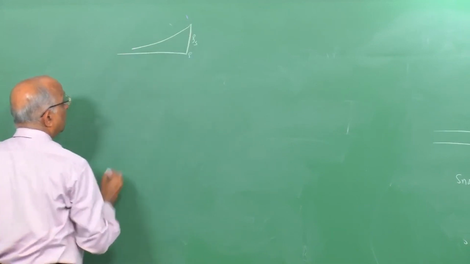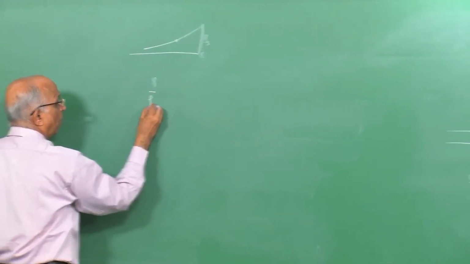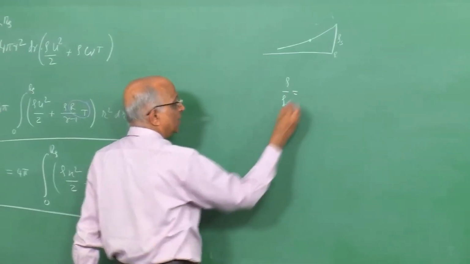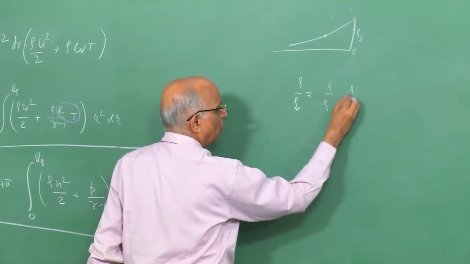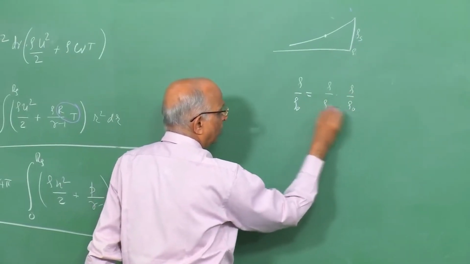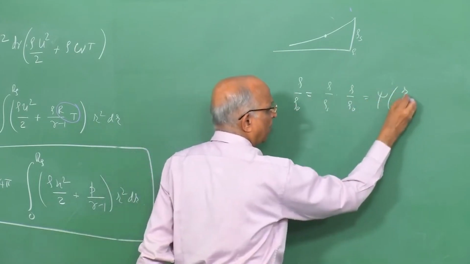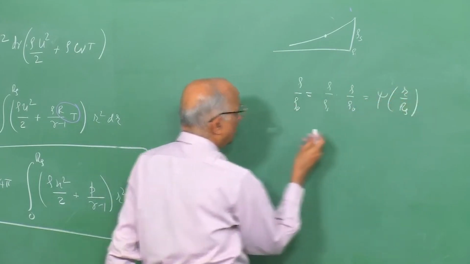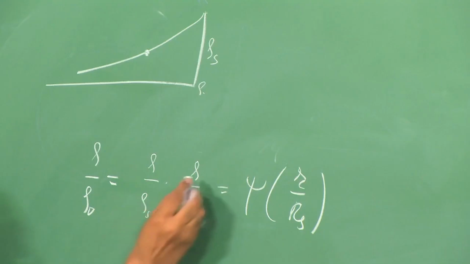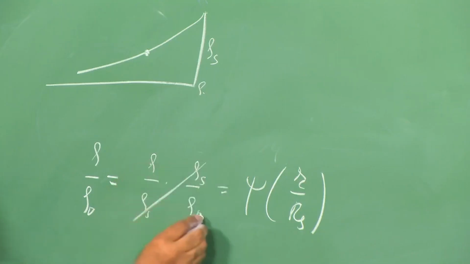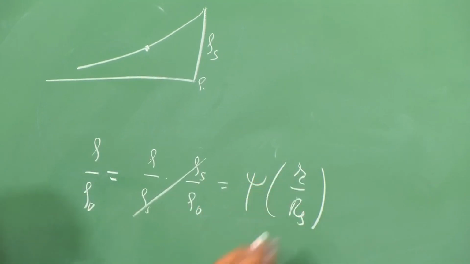Therefore, the density at any particular point, rho by rho naught, can be written as rho by rho s into rho s by rho naught, which I can again write as some function phi of r by Rs.